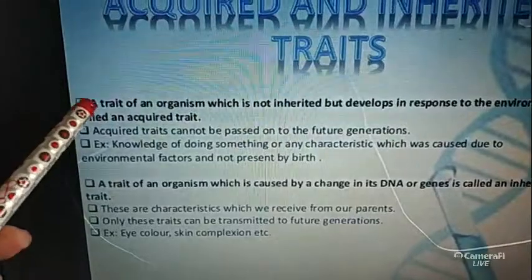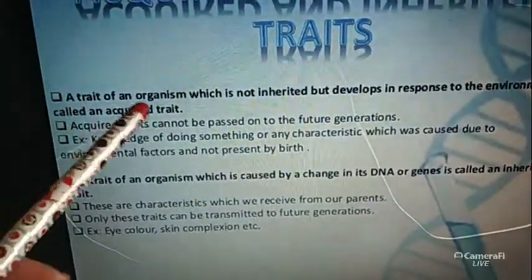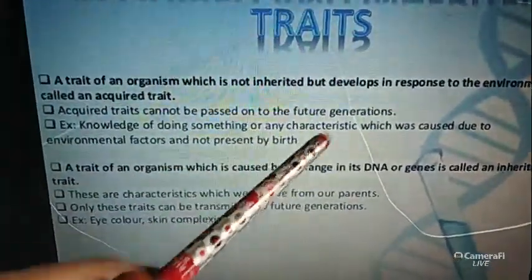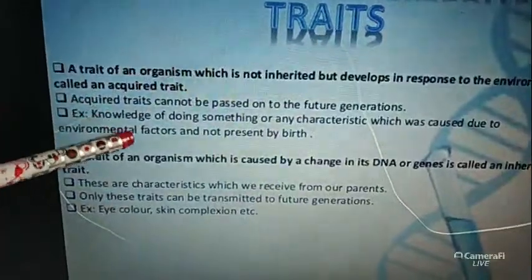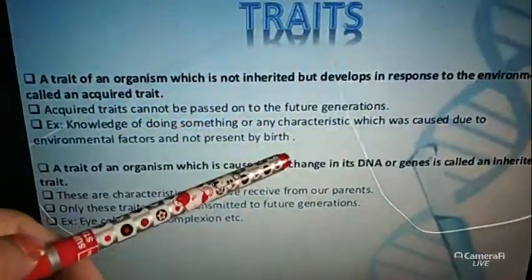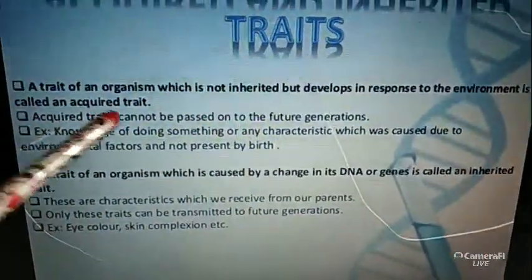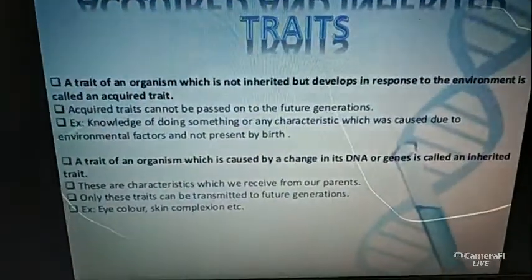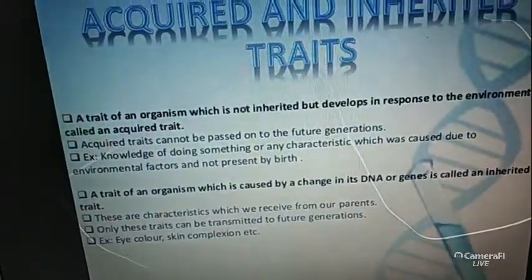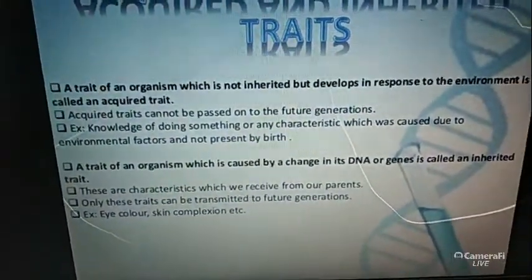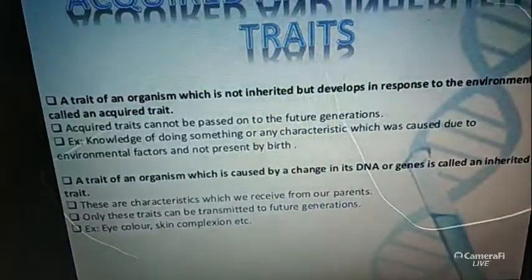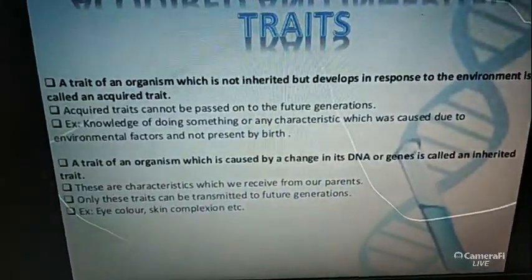The main example of the acquired traits is the knowledge of doing something, or any characteristics which were caused due to environmental factors and not present by birth. So what is the meaning of this? It is gathering knowledge from the outside, any type of knowledge, like our swimming skill, our writing skill, our dancing skill, our walking skill, our feeding habit.